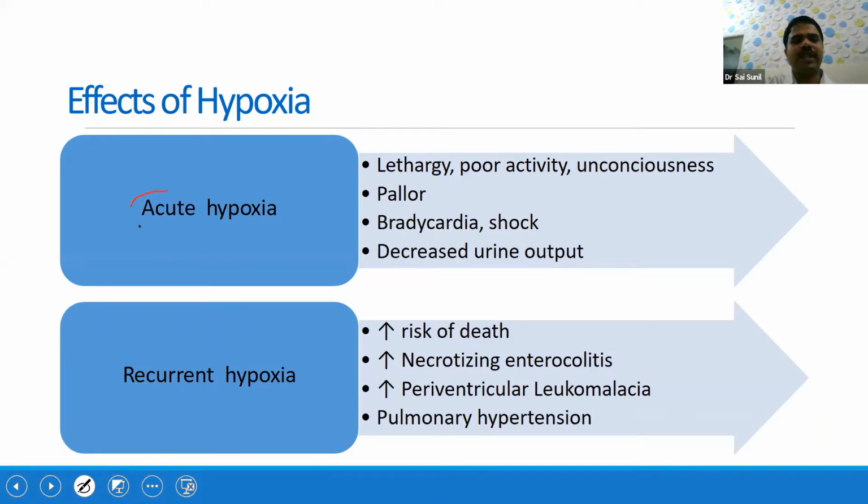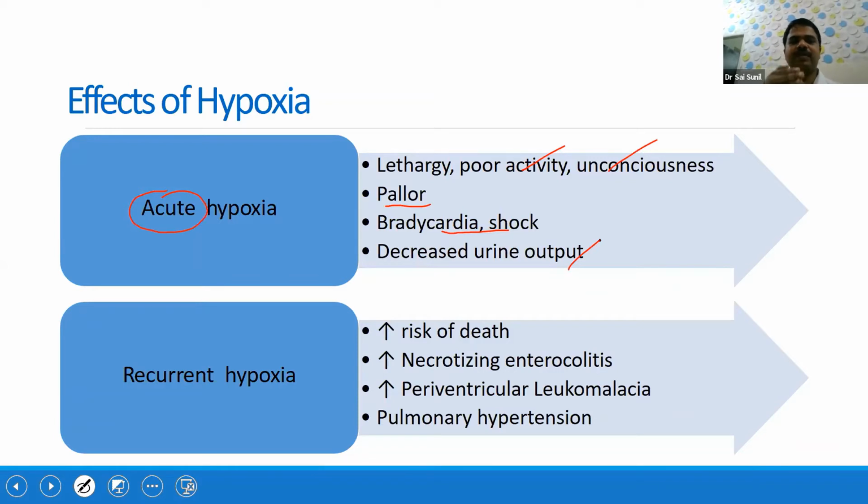If the hypoxia is acute, then what will happen? The tissues will suddenly be deprived of oxygen. Then the brain will be affected, the kidney will be affected, and multiple organs will be affected. The baby will have poor activity, lethargy, altered sensorium and obtundation. Baby may become pale because of hypoperfusion. Bradycardia and shock can occur. And if the kidneys are affected, the urine output can be decreased.